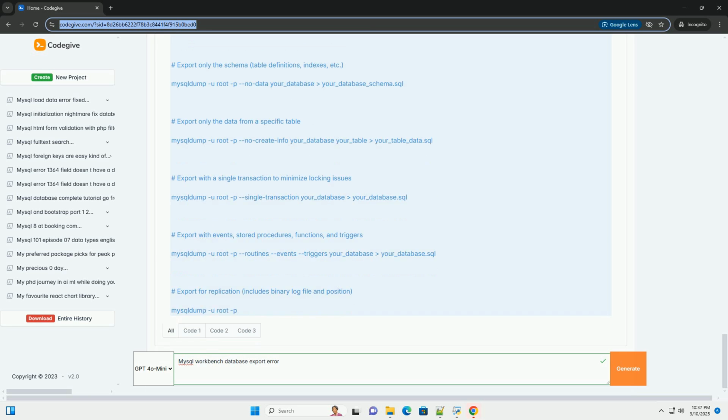Increase max_allowed_packet. As mentioned previously, ensure that max_allowed_packet is sufficiently large to handle the BLOB data.